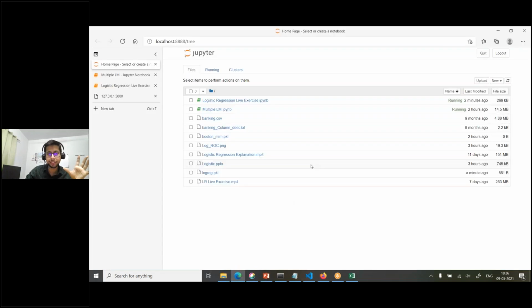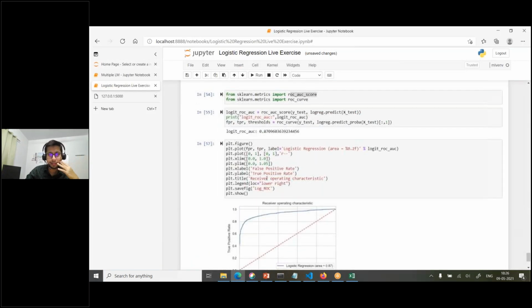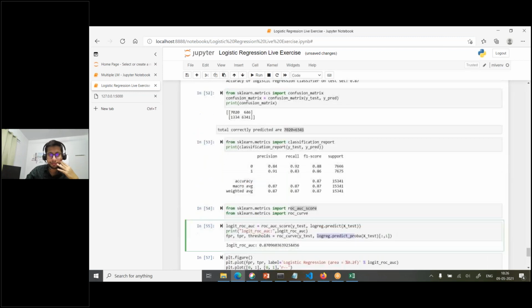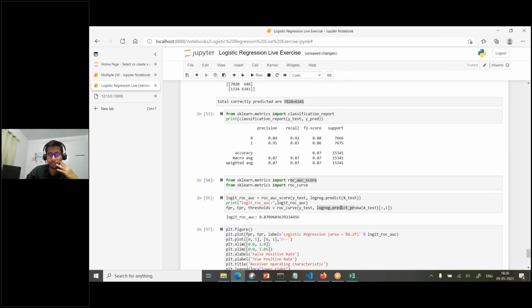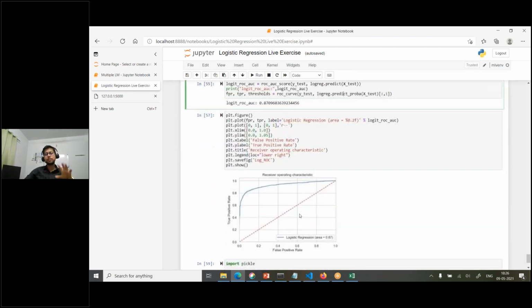Like here we did model.predict, right? Here we are doing predict probabilities, correct? So any function you can use, like logreg.score to get the score. You can use this function to predict the probability if you are interested to know the probability. Any function you can use. Okay, so guys, this is all about logistic regression and model building. I hope you enjoyed this, and if you have any question, feel free to ask.